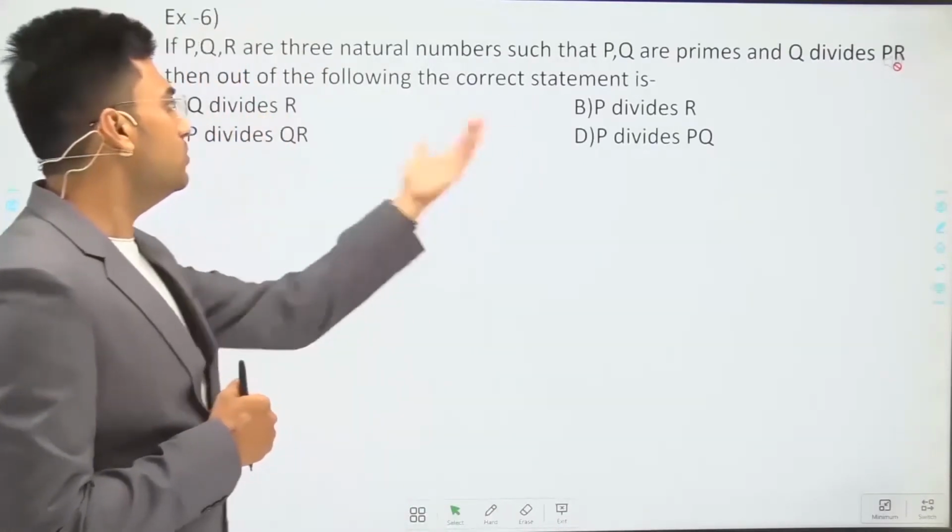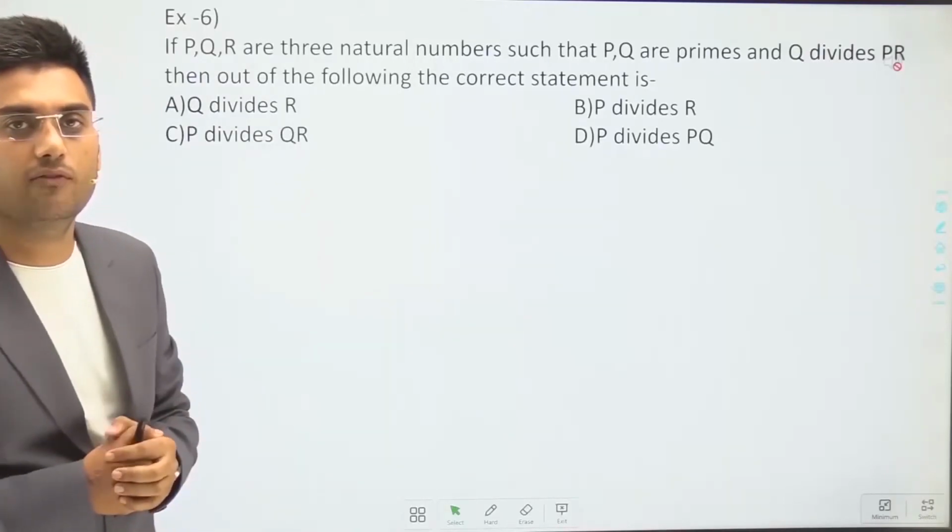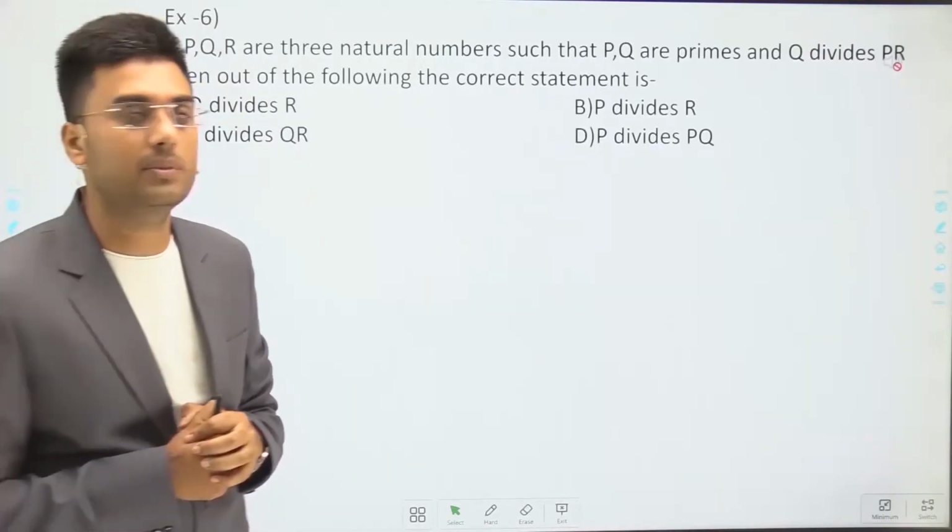Similarly, we use the same concept to solve this question. Very basic information about the numbers.